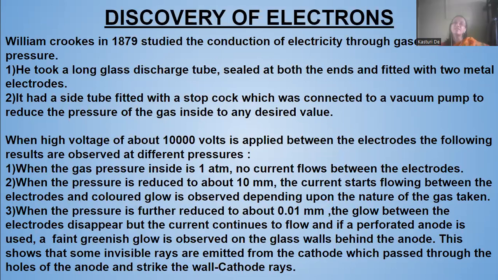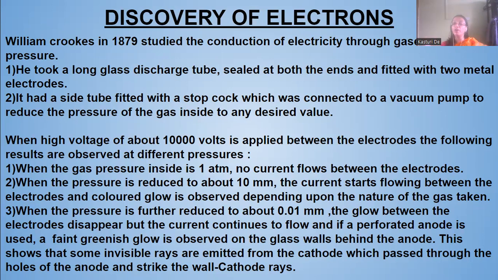Next, we come to the discovery of electrons. William Crookes, in 1879, studied the conduction of electricity through gases at low pressure. He conducted electricity through a glass cathode discharge tube, filled with a gas at low pressure.